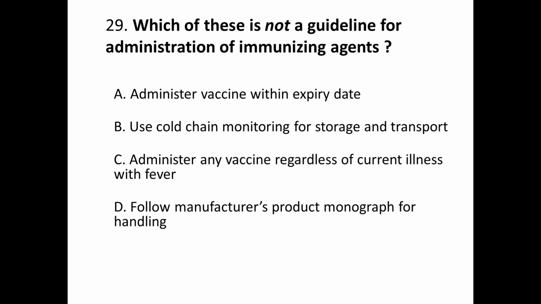Question number 29. Which of these is not a guideline for administration of immunizing agents? A. Administer vaccine within expiry date. B. Use cold chain monitoring for storage and transport. C. Administer any vaccine regardless of current illness with fever. And D. Follow manufacturer's product monograph for handling. Correct answer is C.